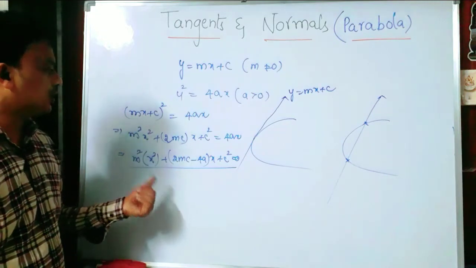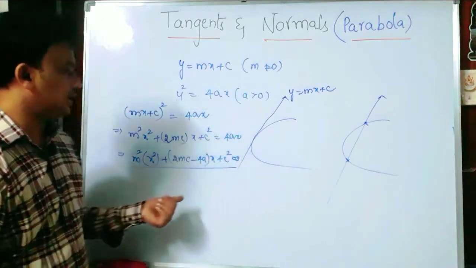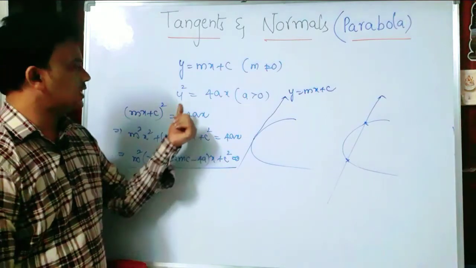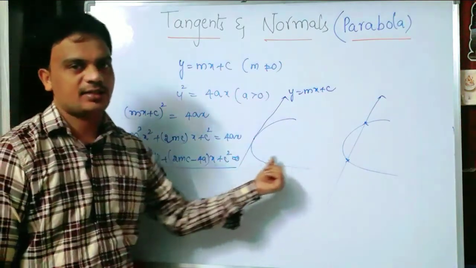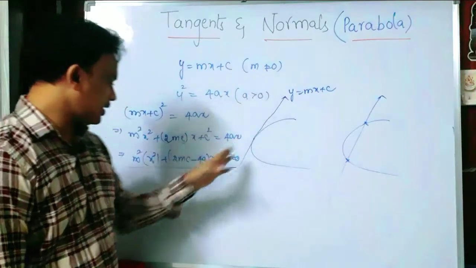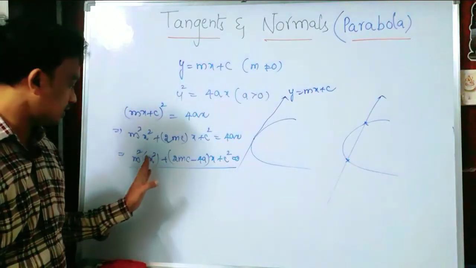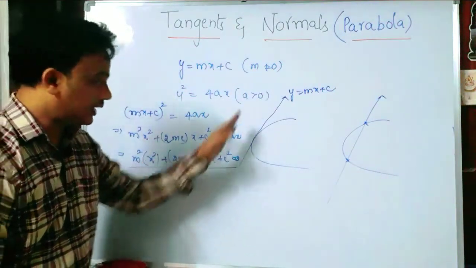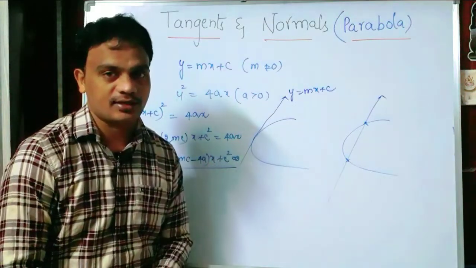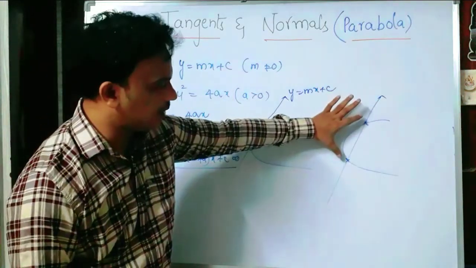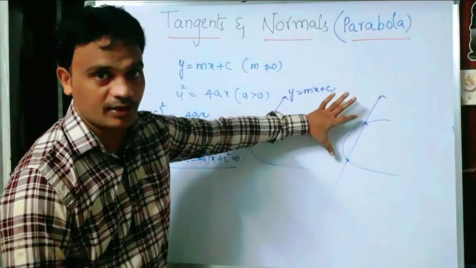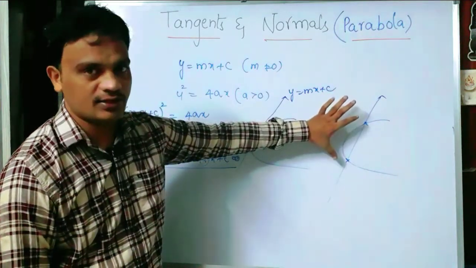If the line touches the parabola, then for this quadratic equation in x, the delta should be equal to 0. Am I right or not? If it intersects the parabola, it has two distinct values of x.